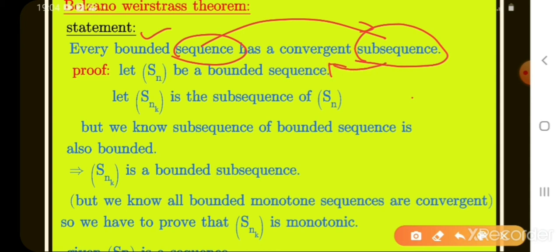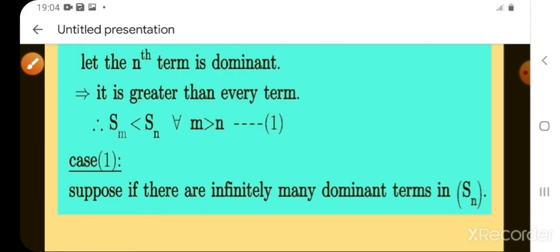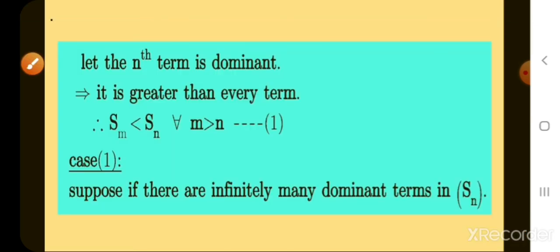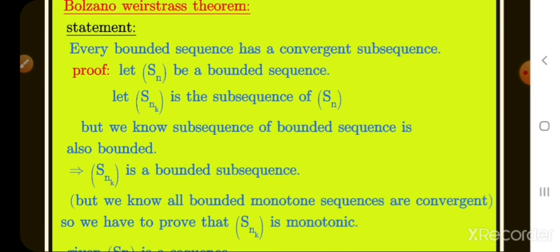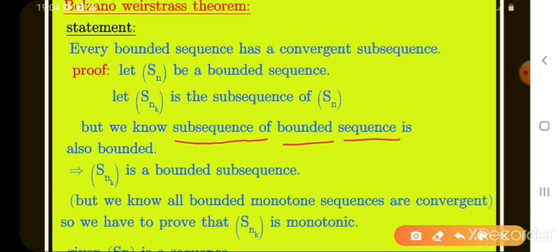Let Sn be a bounded sequence. Let Snk be the subsequence of Sn. We have a rule: every bounded sequence has a bounded subsequence. If a sequence is bounded, then the subsequence is also bounded.